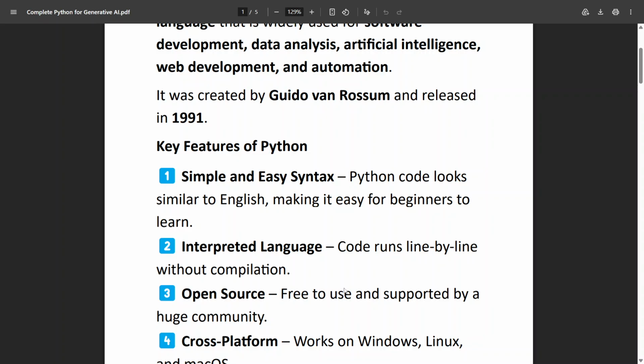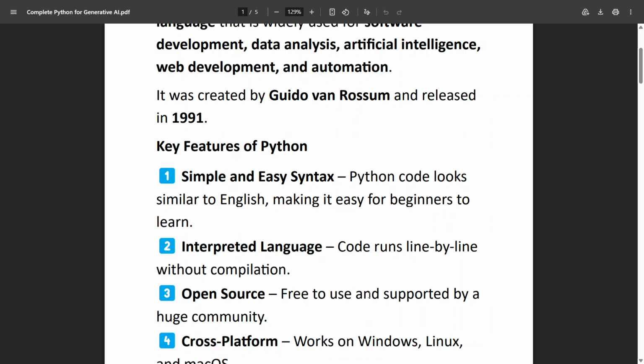But in Java you need to have the main method, then you need to have the semicolon everywhere, and if you are using if or else, then you have the curly braces. So structure wise, Java has so many lines of code or boilerplate code as compared to Python. In Python, you can easily write the whole logic in 2 to 3 lines of code. But in Java, the same code will be written in 7 to 8 lines, for example. So that's why Python has simple and easy syntax.